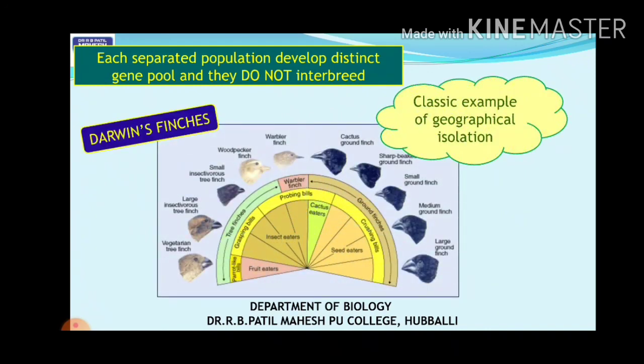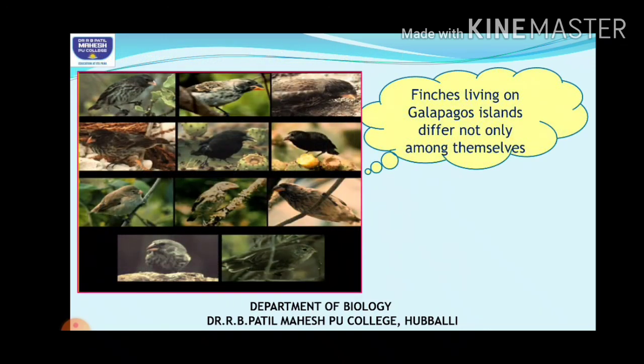Another classic, very good example is Darwin's finches, which you have studied, in the Galapagos Islands, right? What is the Galapagos Islands, children? It is a group of small islands. On each of those islands we find finches, and they differ from each other among themselves.